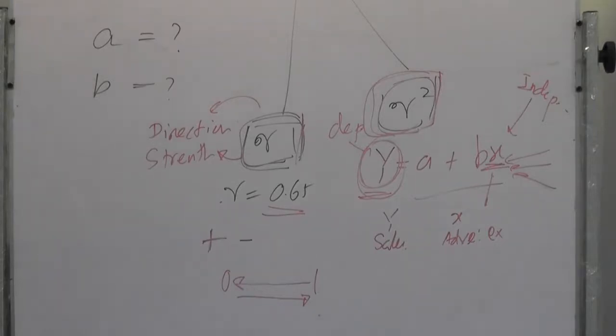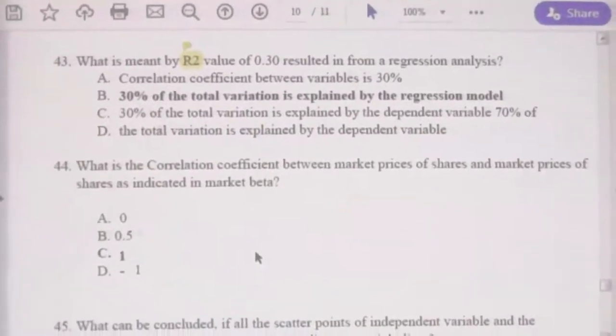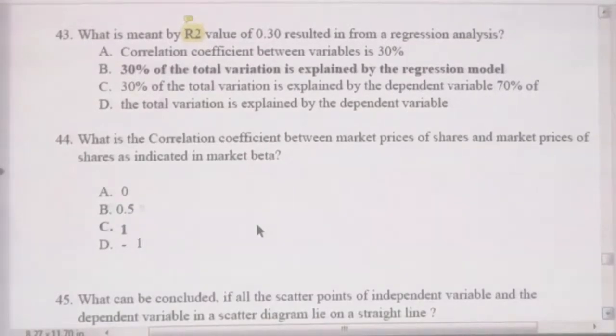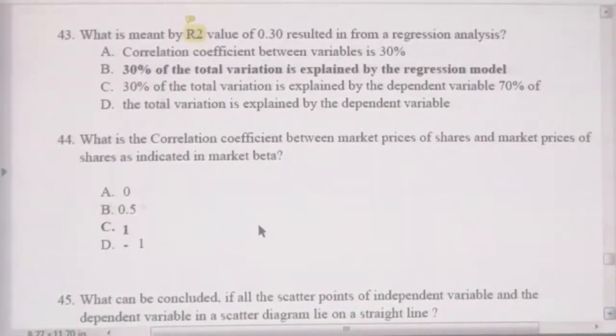Now let us take the question again. What is meant by R squared? That is, R squared is how much the dependent variable is explained by the model. Therefore, the answer is 30% of the total variation is explained by the regression model.